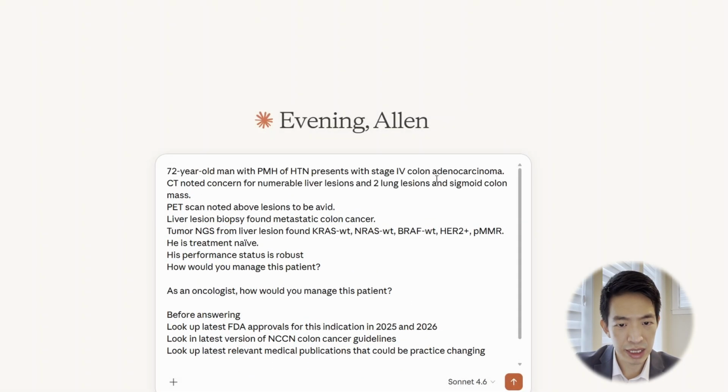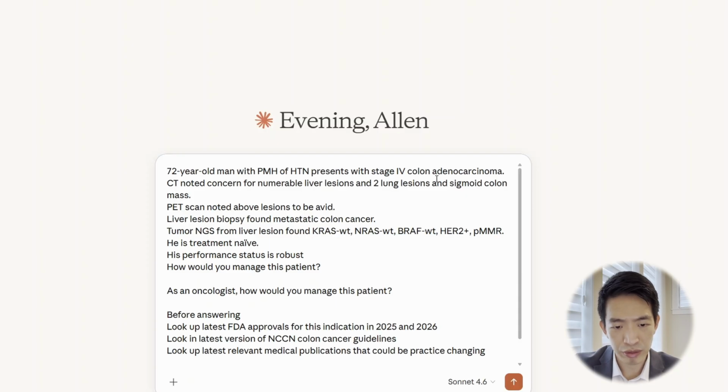So here we see the exact same prompt that we presented to the AI last time. 72-year-old, stage 4 colon cancer, and innumerable liver lesions and lung lesions, so not resectable. And then of course the HER2 positive on a molecular test with other markers being wild type.